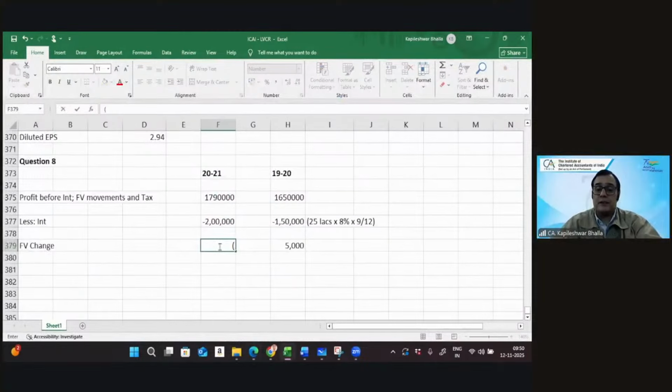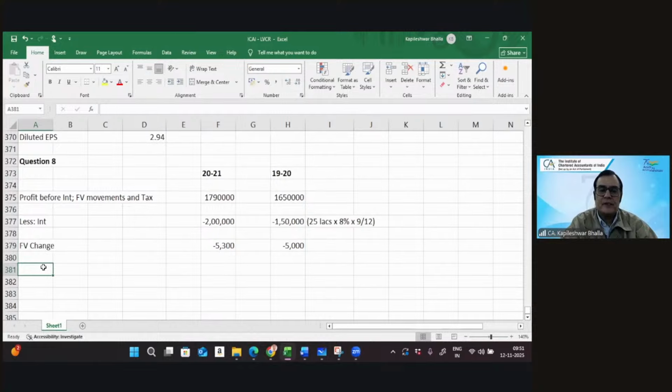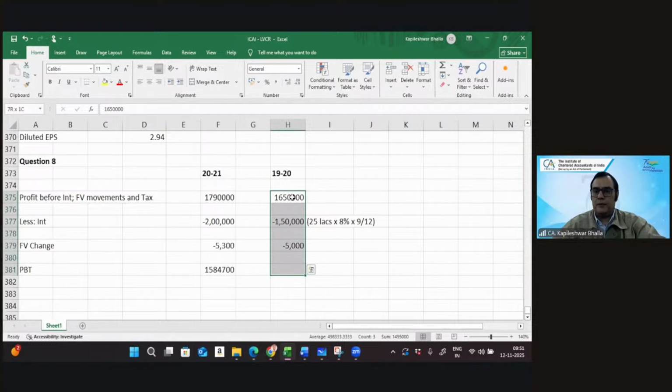So let me take this in the brackets, as this is the fair value change for a liability. So now we can get the PBT, here and here also.